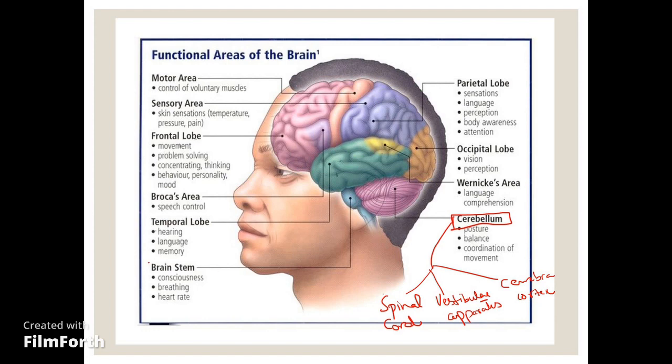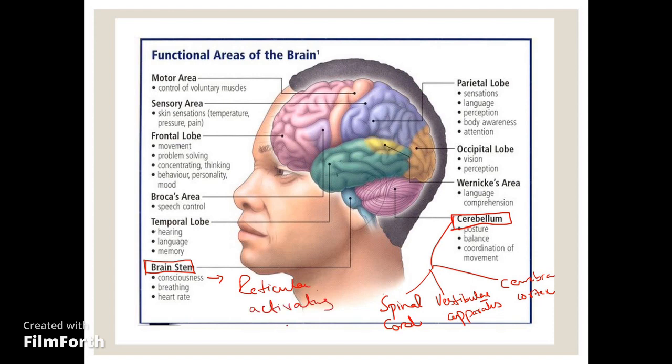The second structure we have is the brain stem. Brain stem is involved in the consciousness of a person, as it forms a special system known as the reticular activating system.